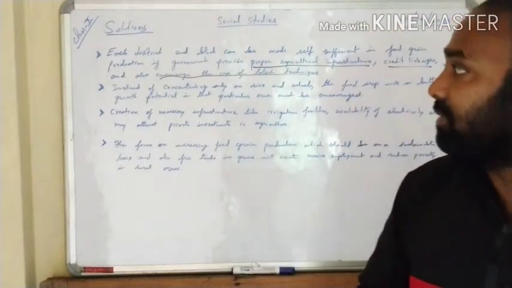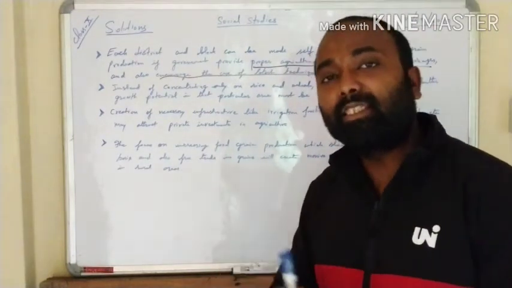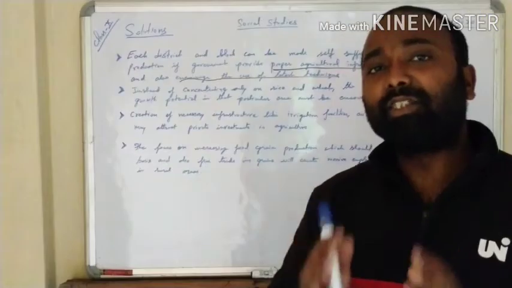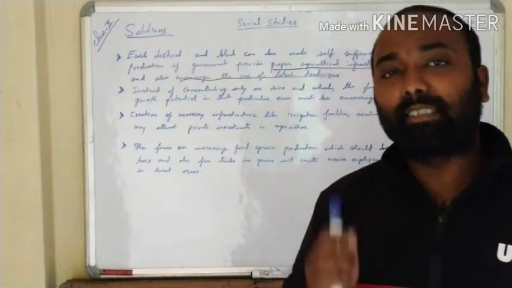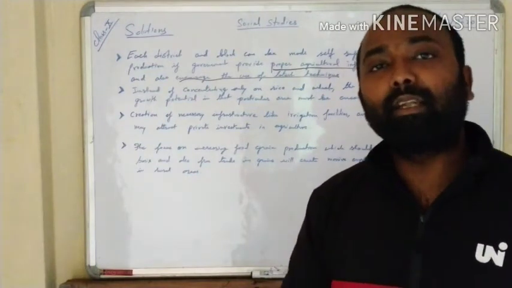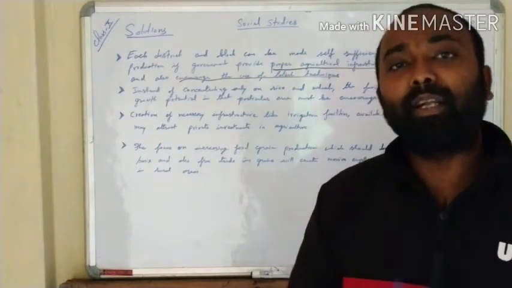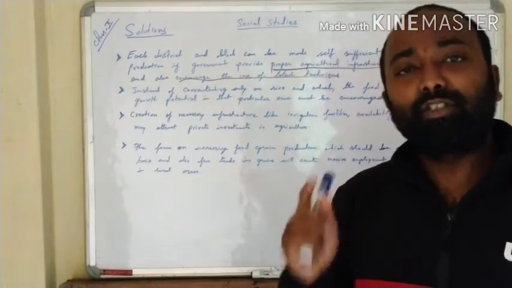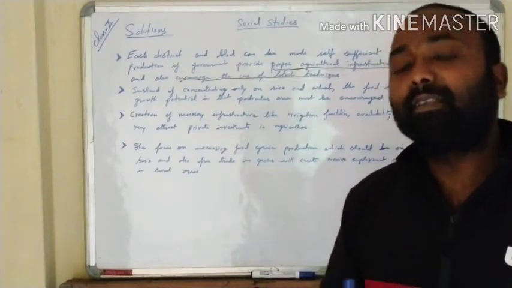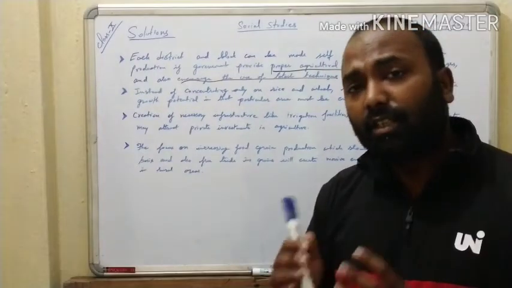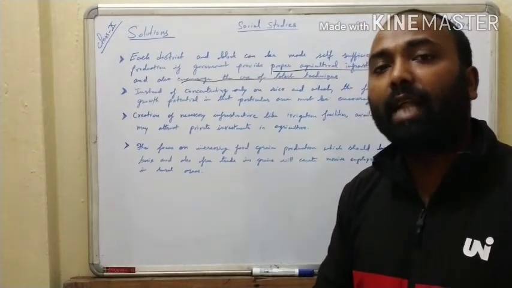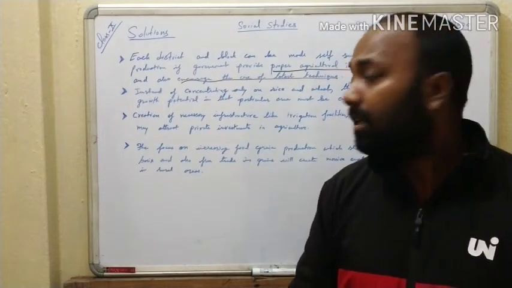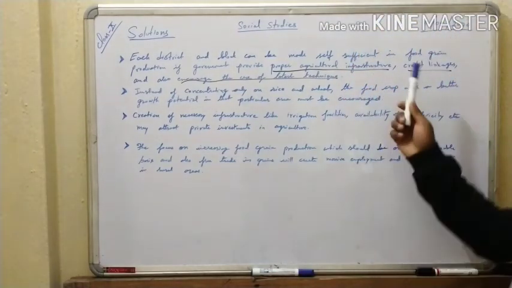Now let us understand some of the things related to it. How can these problems be solved? Here are a few steps which can be taken by the government. Each district and block of our country can be made self-sufficient in food grain production if the government provides them with proper infrastructure. What is proper infrastructure? It means there should be the facility of irrigation and the supply of electricity. And the road network should also be very good so that they can transport their crops from the field to the respective factories. Besides this, the government should also have a credit linkage.